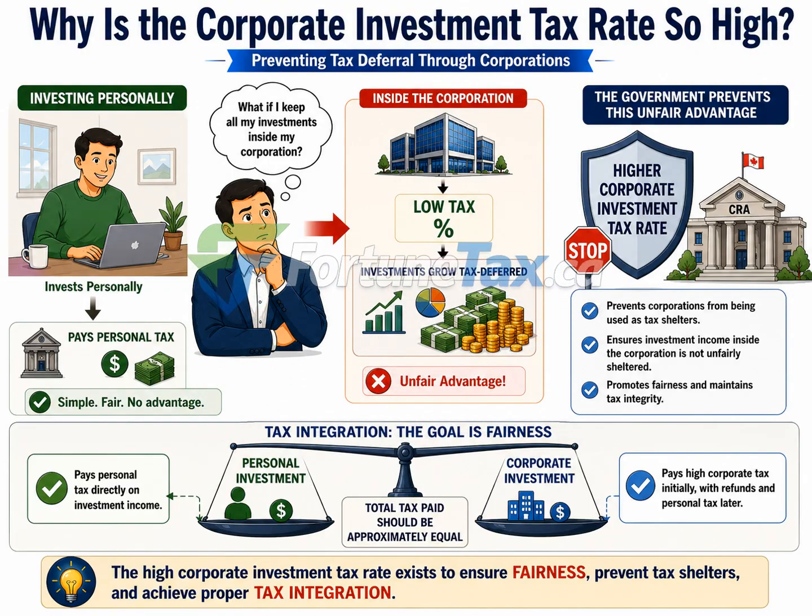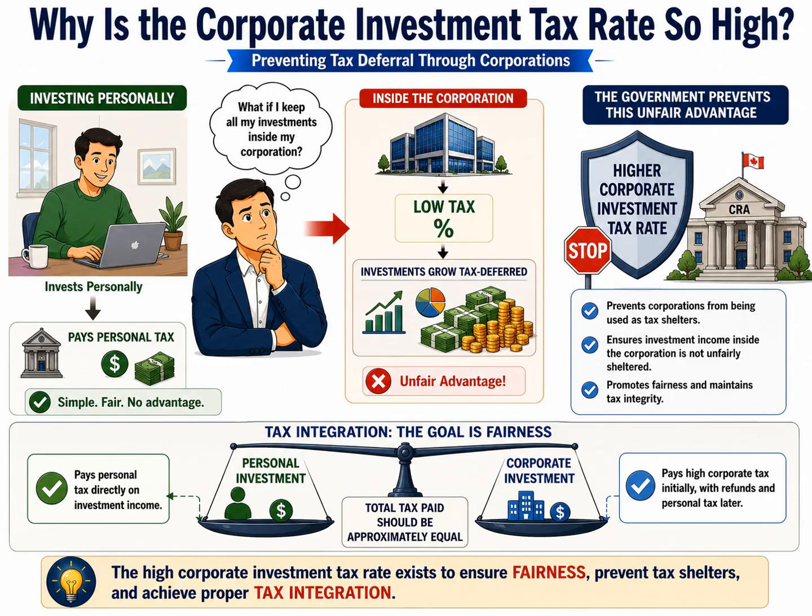Imagine two individuals with the same investment portfolio. The first person owns the investments personally and pays personal income tax on the investment income each year. Now imagine that the second person owns exactly the same investments, but instead of holding them personally, they place them inside a corporation. If the corporation were allowed to pay the same low tax rates that apply to active business income, the owner could leave the profits inside the corporation, continue investing them, and delay paying personal tax for many years.